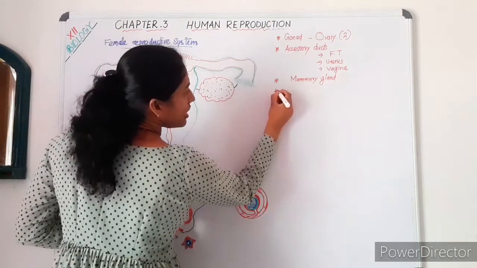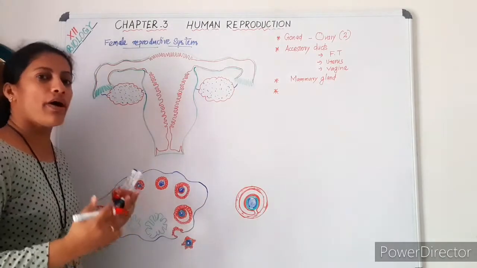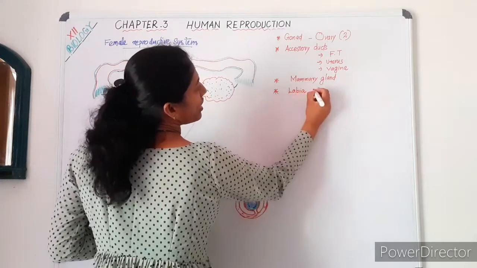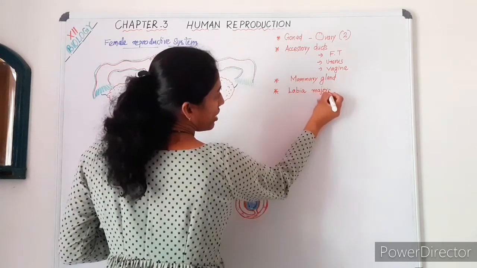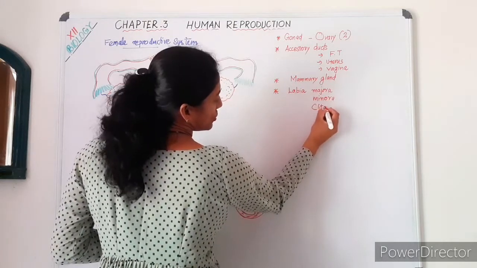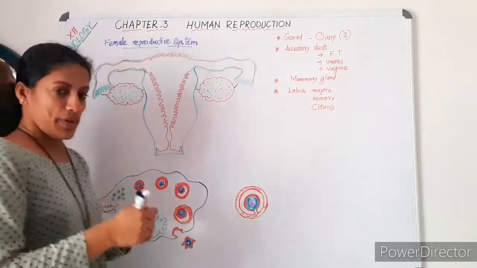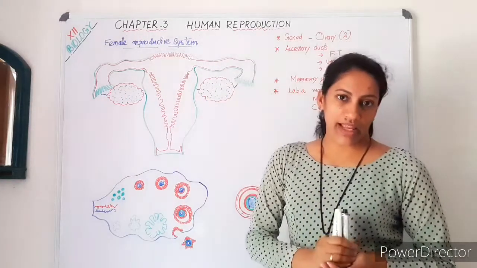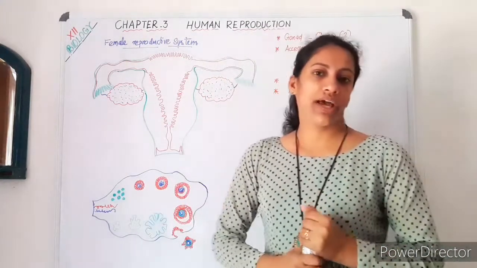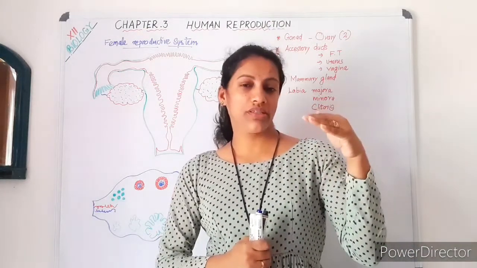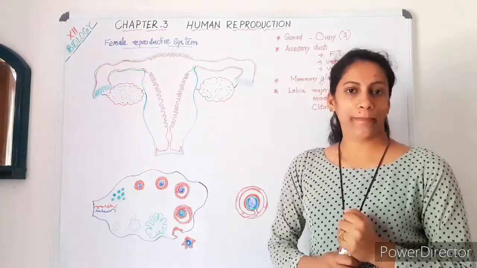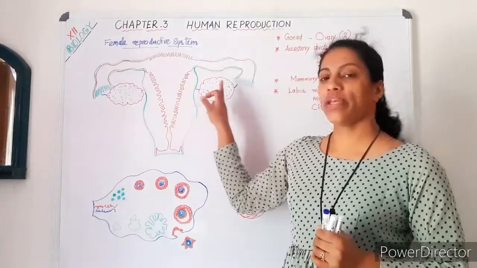Then again there is the external genitalia, the external part of the genital organ, which consists of organs like the labia majora, labia minora and clitoris. So just keep in mind, in the human female, the reproductive system consists of a number of structures. We can categorize the first category as primary sex organs. There is a pair of ovaries, and you can see them here.